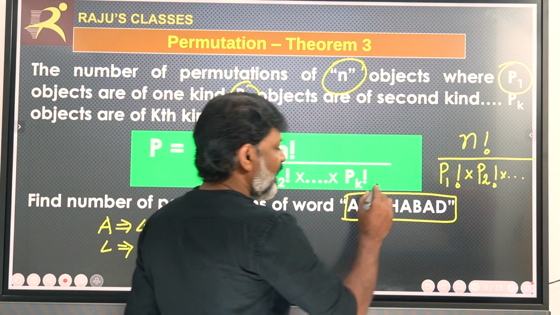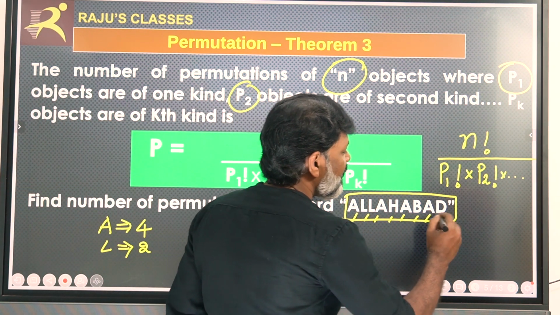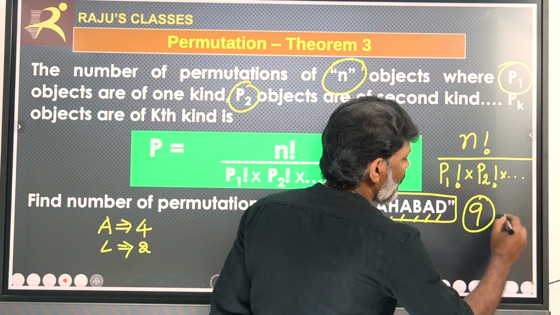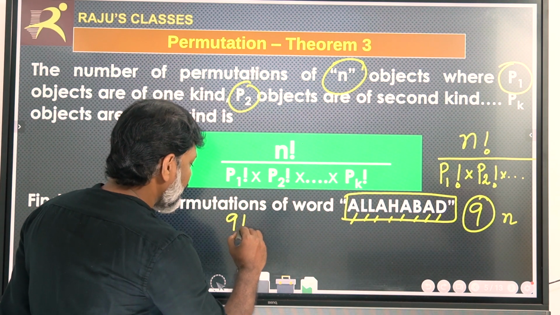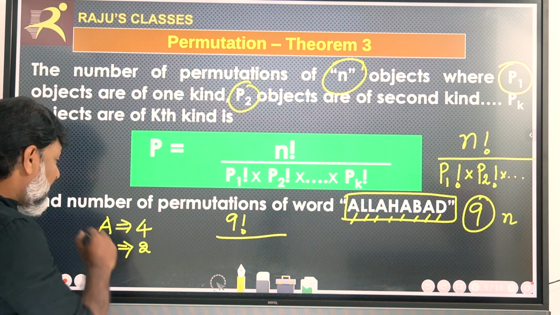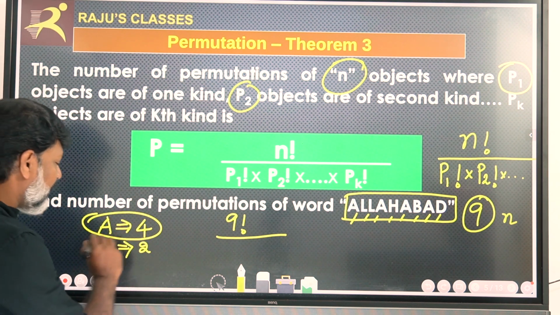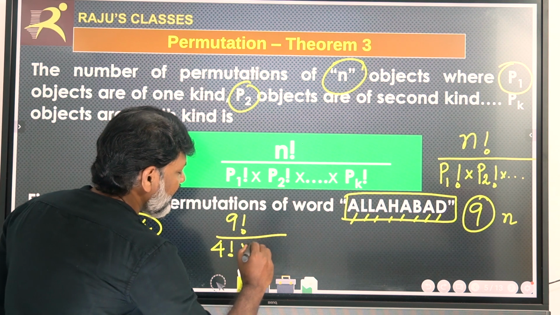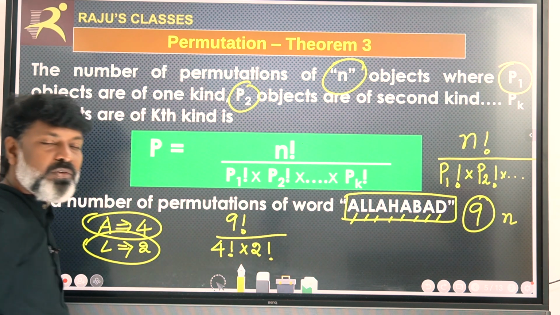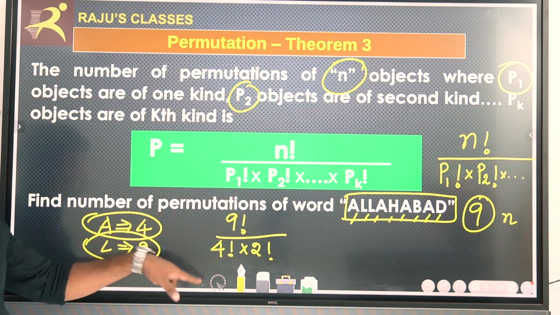And we know that in Allahabad, there are 9 letters. n is equal to 9. Therefore, 9 factorial, n factorial, divided by the same kinds: A is of the same kind, L is of the same kind. Therefore, 4 factorial multiplied by 2 factorial.